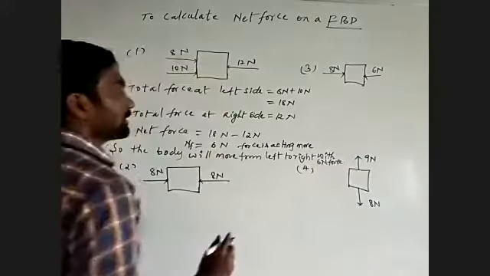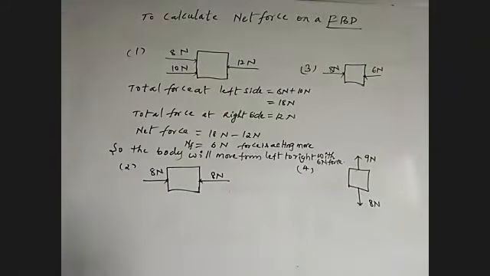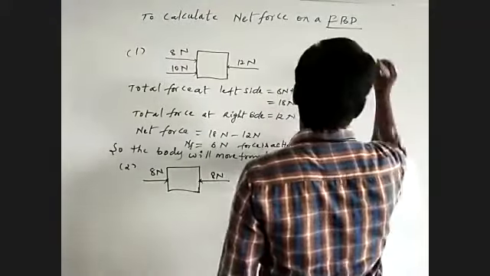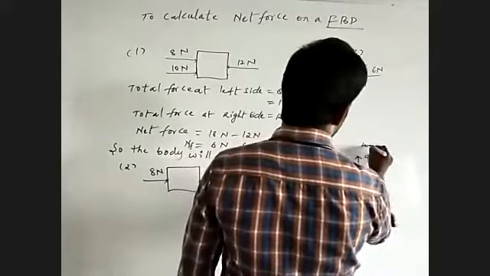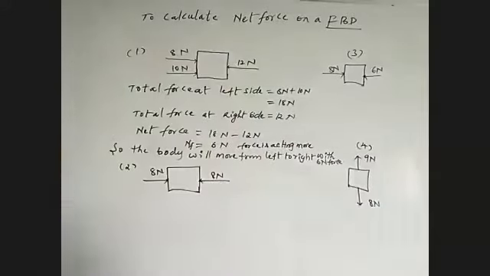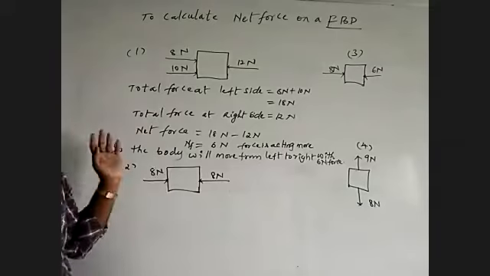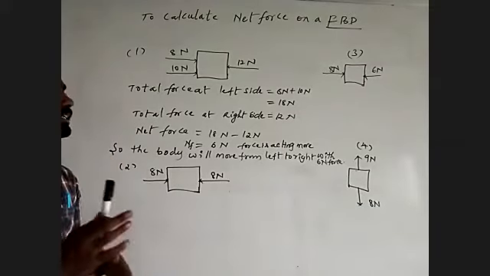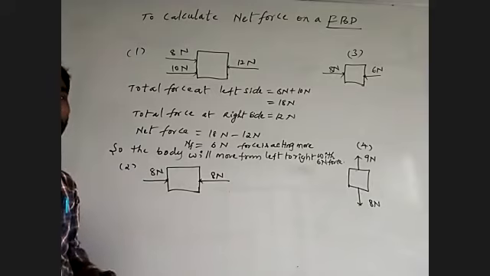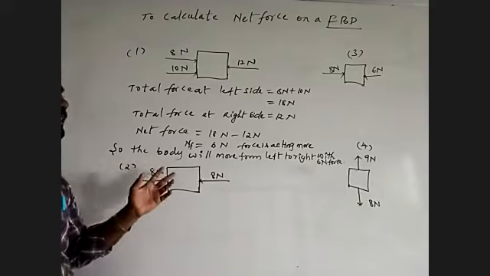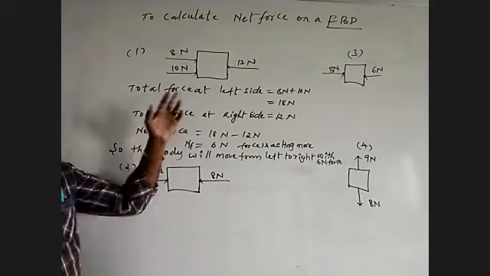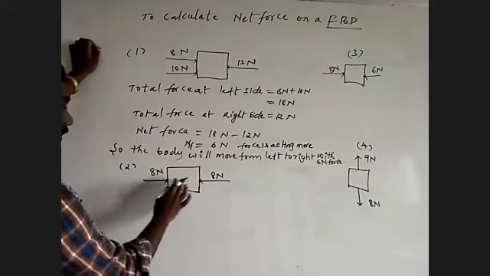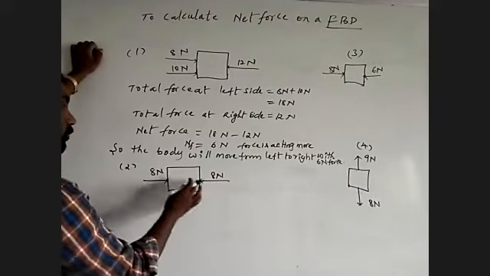Do you understand? With how much is it moving? 6 Newton force. The first body will move from left to right with 6 Newton excess force. 6 Newton force is the resultant or net force acting on the first free body diagram.